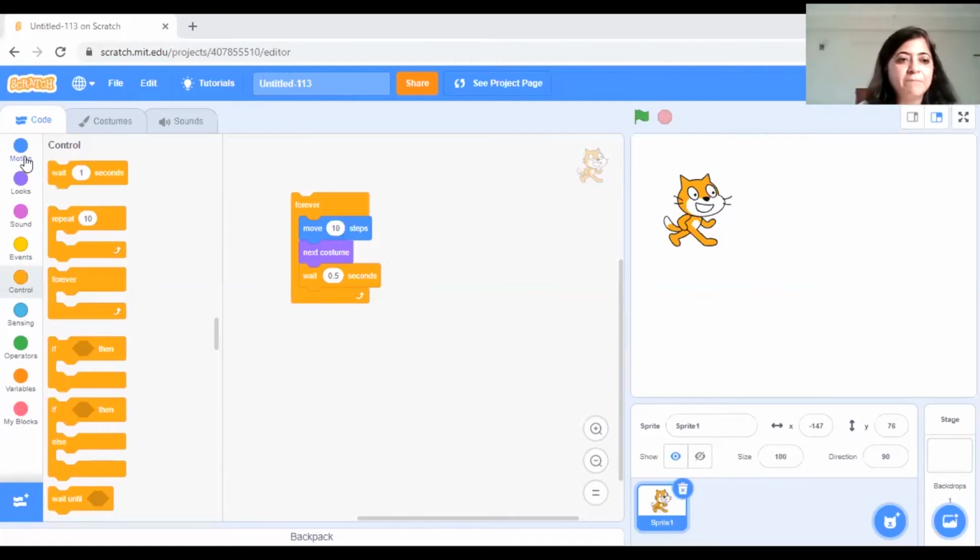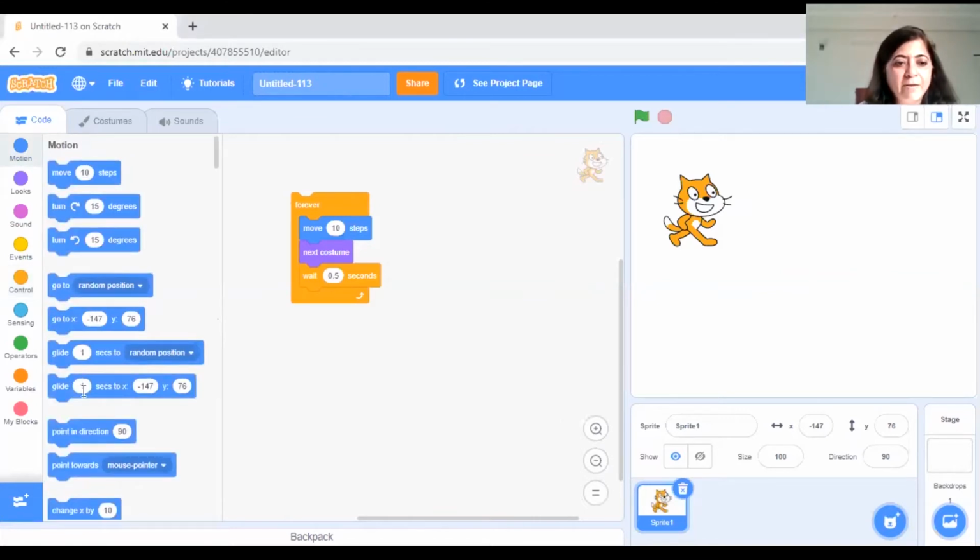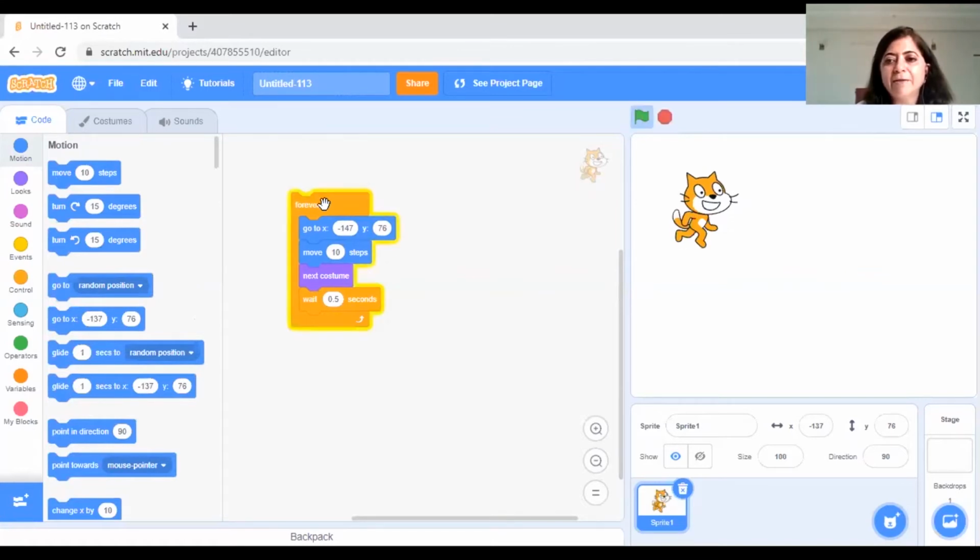So we will go into the motion command, and I will use this, and this is where it says go to XY, right? So my problem is solved now. Every time I don't have to pull the cat, the position will be taken care of.